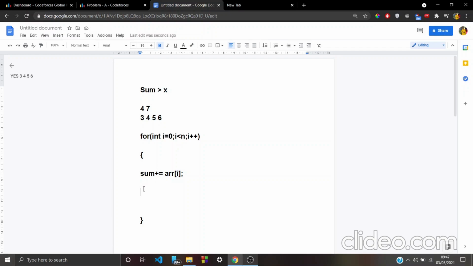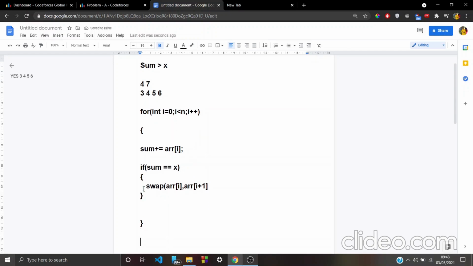We will check if the sum is equal to x at any point of time, and then we just swap the current element that gives the sum x with the next element. So we will swap arr of i with arr of i plus 1. I think you will get the idea.